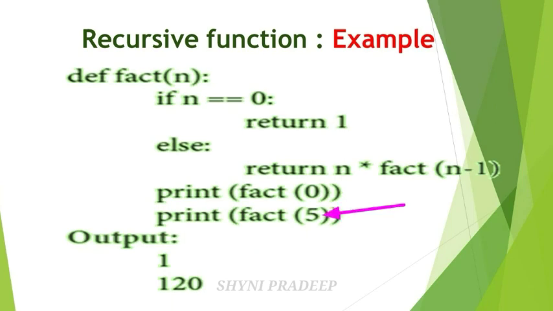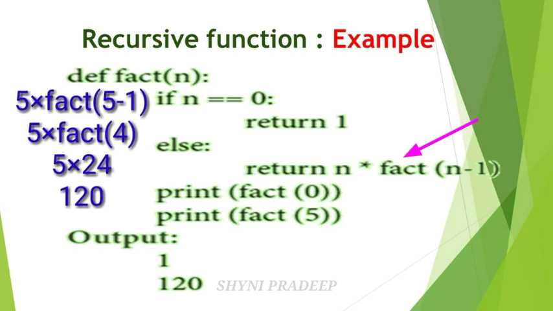Next, fact 5. So this n is equal to 5. So is 5 equal to 0? No, this condition is false. So you have to execute the else part, that is n into fact n minus 1. So what is the value of n now? 5. 5 into fact n minus 1 means 5 minus 1. So n into fact of 4, that is 24. So 5 into 24, 120. So you will get the output like this.